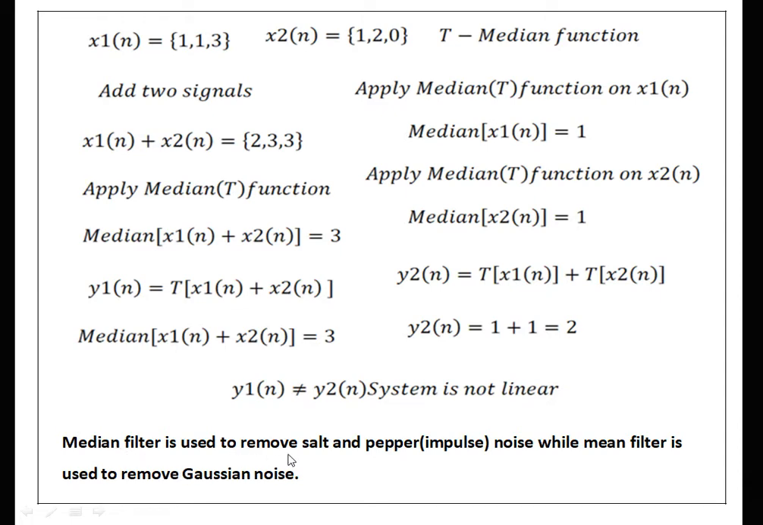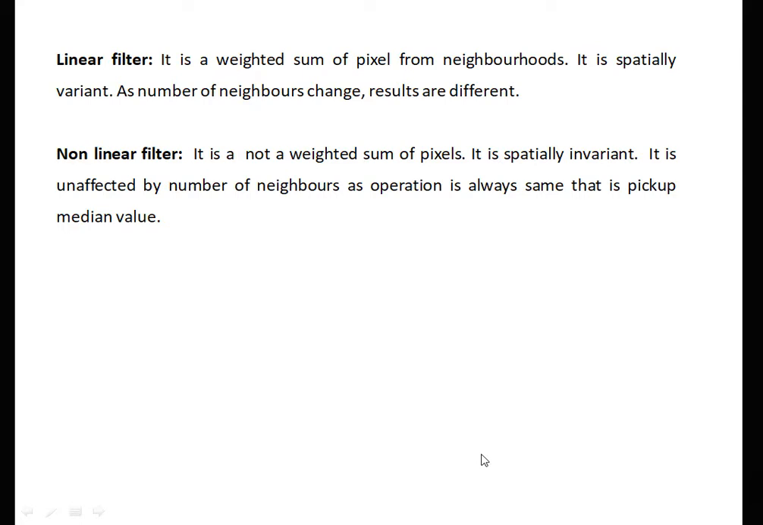Median filter is used to remove salt and pepper noise, while mean filter is used to remove Gaussian noise. The second part is linear filter. In linear filter, it is a weighted sum of pixels from the neighborhood, and when we use a low pass averaging filter, we take the average of the neighborhood. It is spatially variant, meaning as the number of neighbors changes, the results are different. That's why the mean filter is a linear filter.